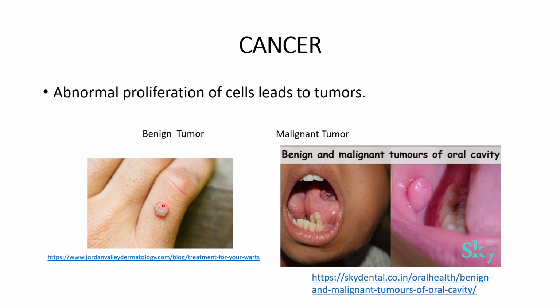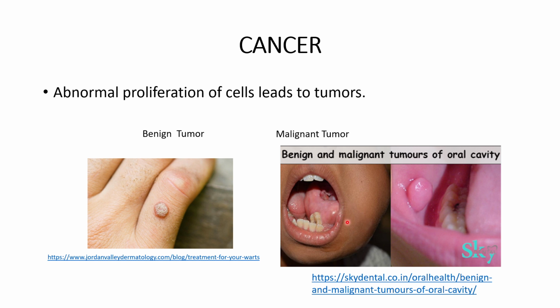For the benign tumor, this is an example that people can easily understand. Any skin bread is an example of a benign tumor, and the hair is a better comparison of benign and malignant tumors. The benign tumor, as you can see in the mouth, is only confined to a small section of the mouth, whereas the malignant tumor is affecting the whole mouth with time.